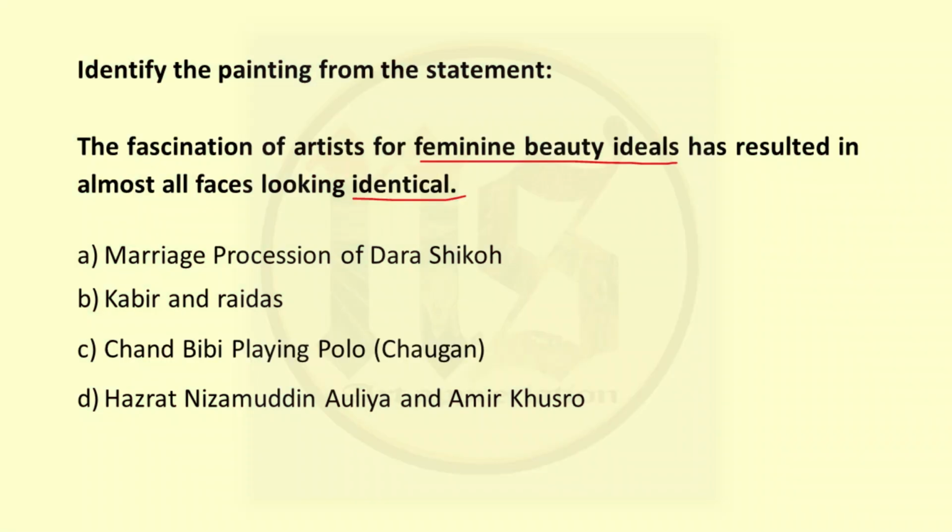Next question, identify the painting from the statement. The fascination of artists for feminine beauty ideals has resulted in almost all faces looking identical. Now feminine beauty ideals are like oval face, bow-shaped eyebrows, lotus-shaped eyes. All these things they used to follow from literary texts as poets or writers would say. Now they all look identical, meaning all of them look the same. In this case, the painting which goes with this statement is C, Chand Bibi playing polo, that is Chaugan players. In this, all horse riders, all women are looking quite identical because they are followed according to the feminine beauty ideals. So C is our correct answer.